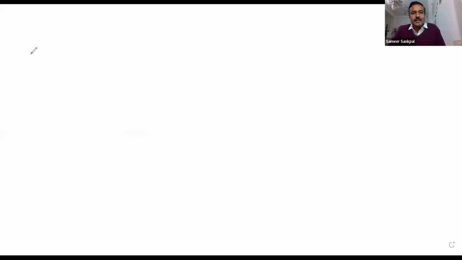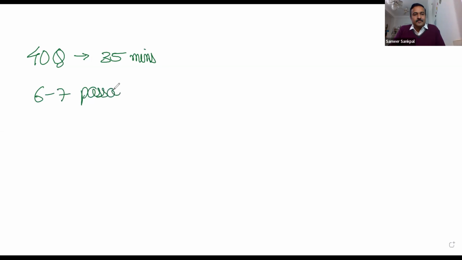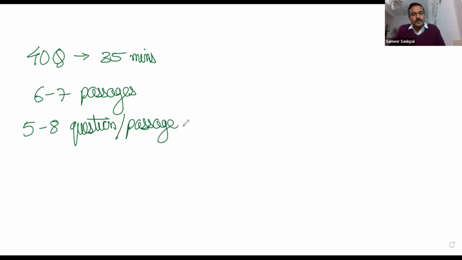So as far as the pattern is concerned, we have, as I said, 40 questions, 35 minutes, and 6 to 7 passages. Now, 3-4 years back, there were 7 passages, but of late this has reduced to 6 passages, sometimes 7 passages also. 6 to 7 passages with 5 to 8 questions per passage. So this is the pattern we have, and we need to take care of this.